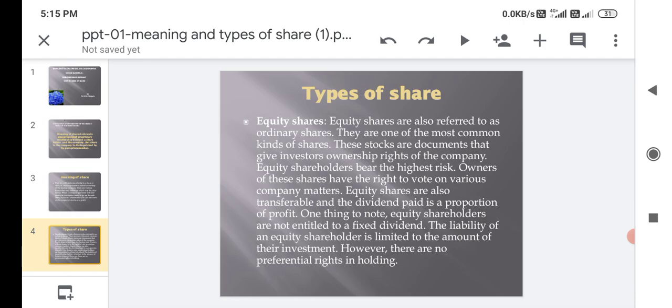Equity shareholders bear a high stake risk. Owners of these shares have the right to vote on various company matters. Equity shares are also transferable, and the dividend is paid as a proportion of profit. One thing to note, equity shareholders are not entitled to a fixed dividend. The liability of an equity shareholder is limited to the amount of their investment. However, there are no preferential rights in holding.